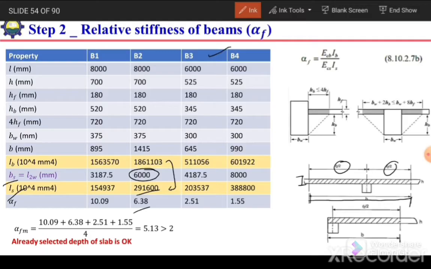Similarly, we can go for the exterior and interior beam in the north-south direction, for beam 3 and B4. After calculating the alpha F values for all these 4 beams, take their ratio and take their average mean value. Their mean value is 5.31, which is greater than 2. So our assumption that the alpha F M value is greater than 2 is okay.